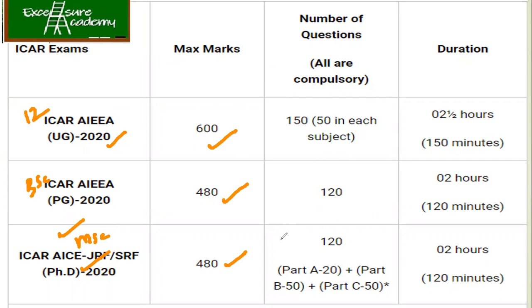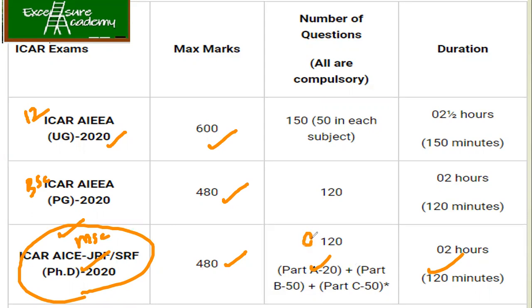Then for the PhD, mainly we will be talking about the PhD, since I am taking into consideration that the students who are following me basically want to do PhD as their career option. So I'll be focusing more on the PhD option. Here there are 3 parts and it is a 2 hour exam.